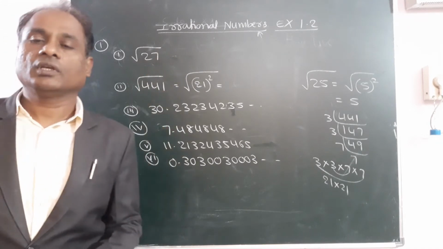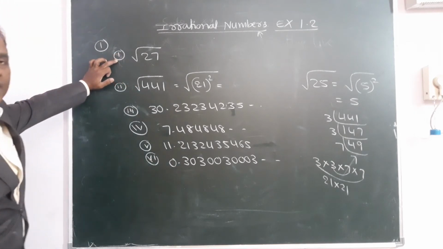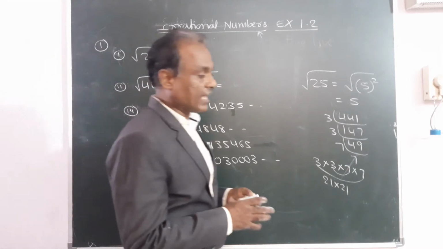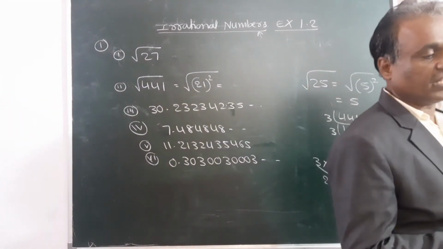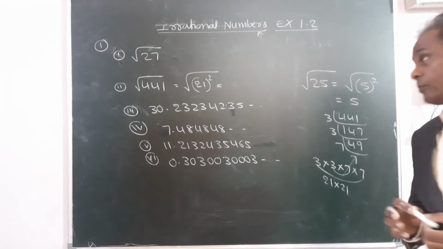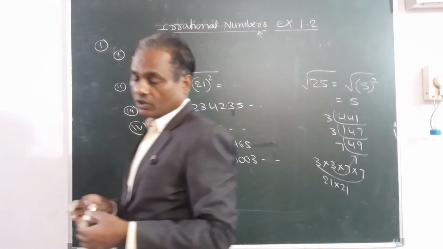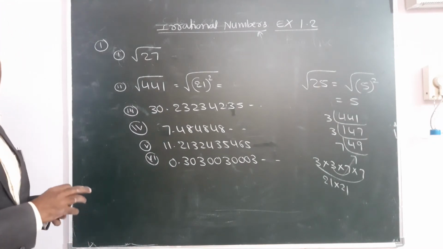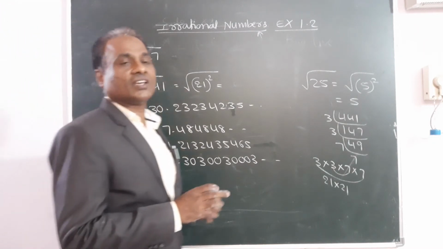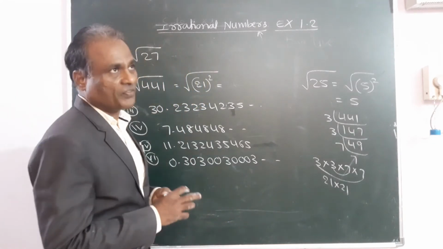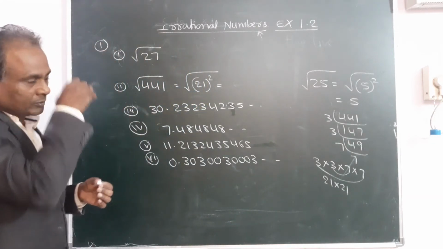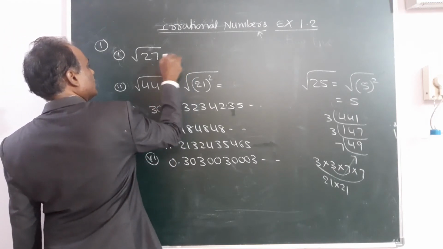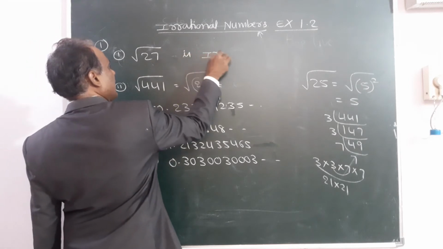First write down this first question, root 27. Since 27 cannot be expressed as square of a rational number, hence root 27 is irrational.